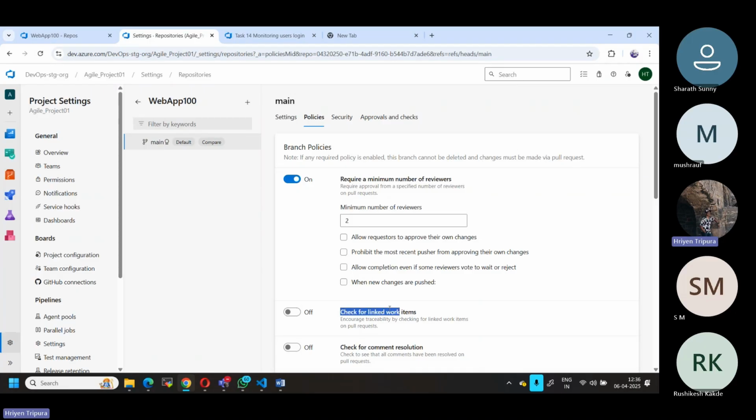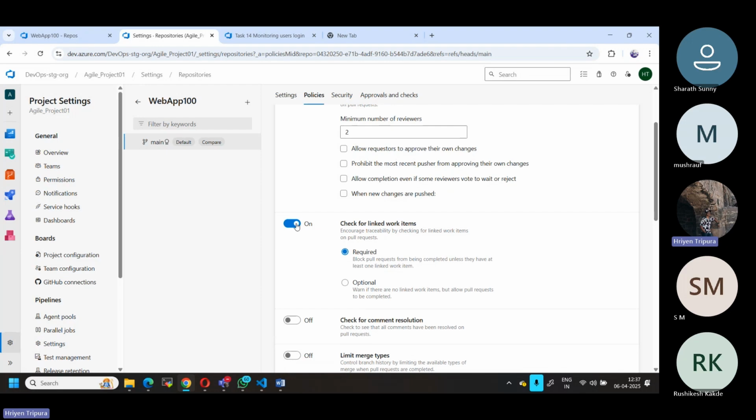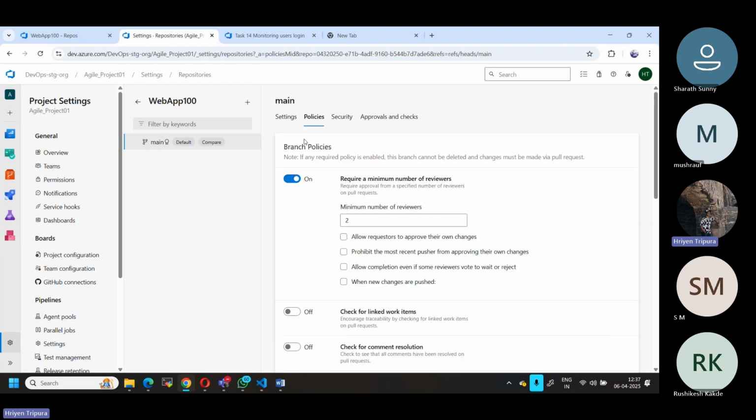As I told you, this check for linked work items is coming directly from here. If you see here, it says encourage traceability by checking for linked work items on pull requests. During the pull request, your work item has to be linked, because a pull request is something where you have worked on your things and you just need to merge with the specific branch, so that the pipeline can get triggered and run. But at that time they have to know what task you're working on, right? This is the reason why it is enabled. As I told you, this is right now not enabled. You can enable it from your side, but already it is enabled. That is from the default policy. This is why it is coming.